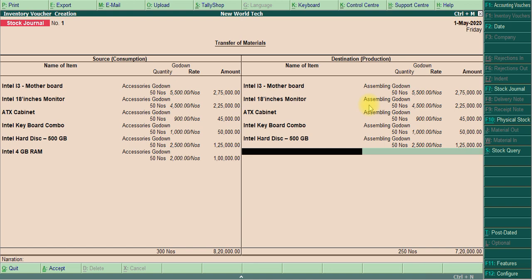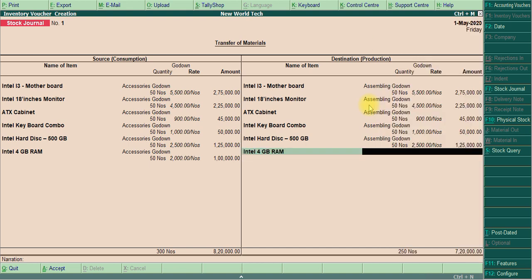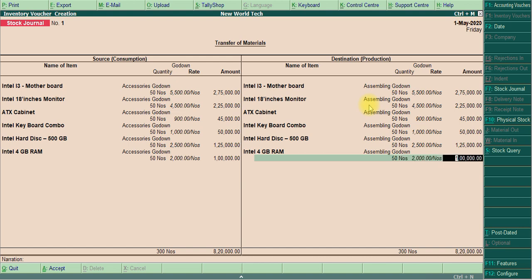The final one is 4 GB RAM, assembly, 50 numbers. You can see each side has equal quantities and equal amounts. Okay, here we entered the complete transaction correctly. I finished it.